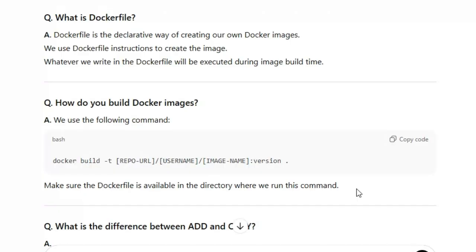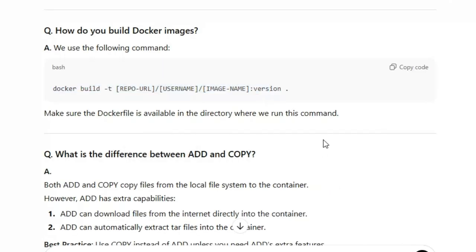Whenever you run this command, make sure the Dockerfile is available. If it's available only then it can run. Otherwise, this command won't detect it. You must declare the Dockerfile. I will show you how you declare the Dockerfile, each and everything.